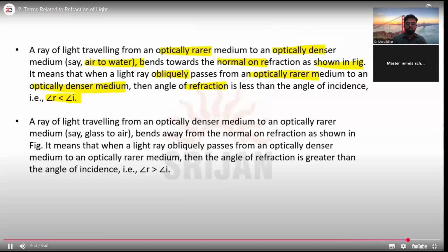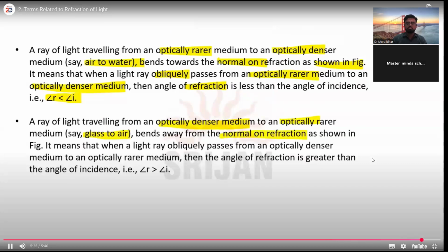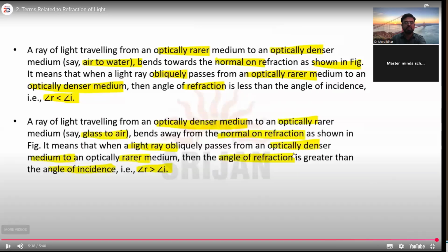When a ray of light travels from optically denser to optically rarer medium, say glass to air, it bends away from the normal on refraction, as shown in the figure. It means that when a light ray obliquely passes from an optically denser medium to an optically rarer medium, the angle of refraction is greater than the angle of incidence. Simple. These are just the cases we explained right now. I hope it is clear, no?